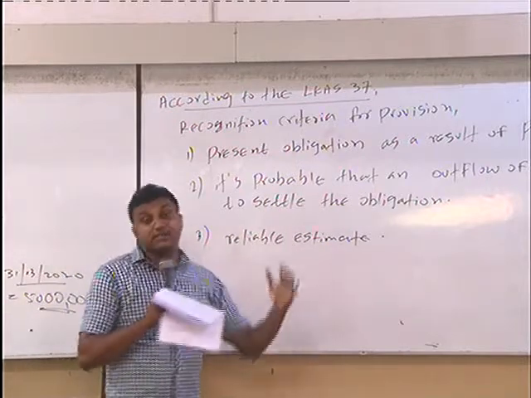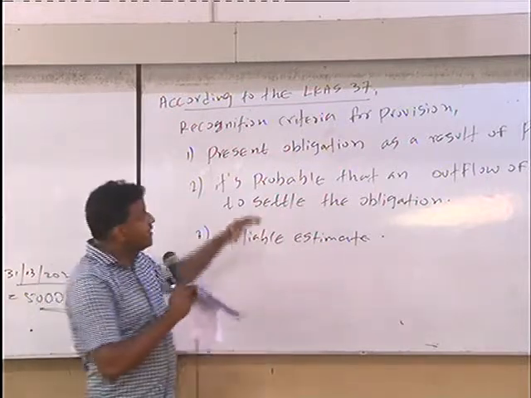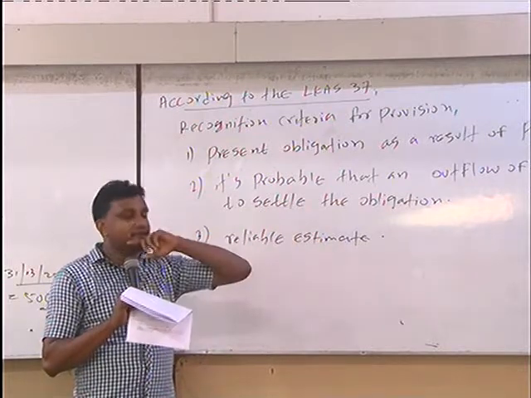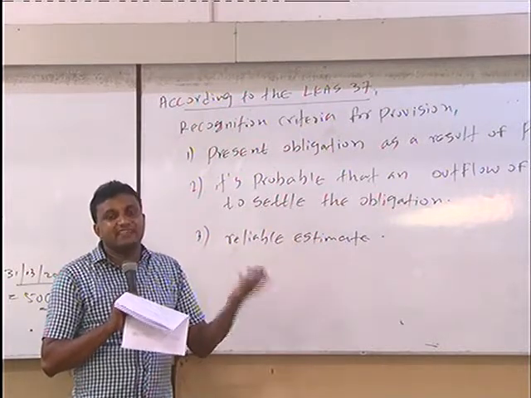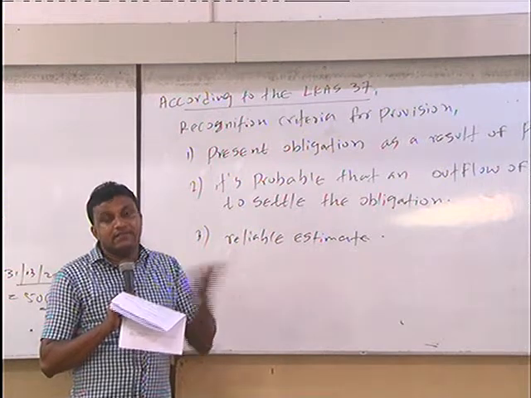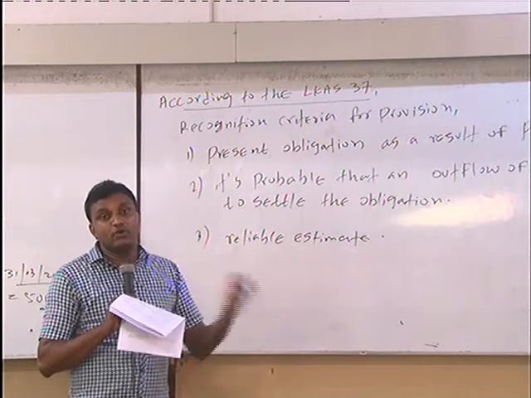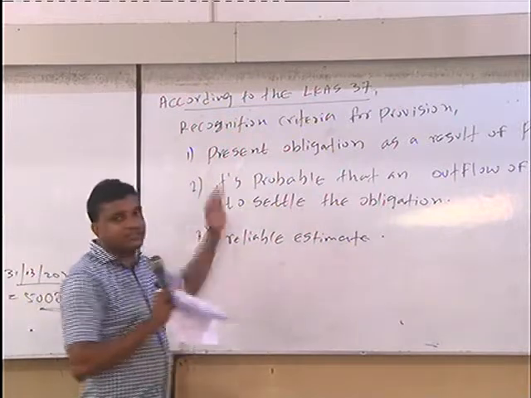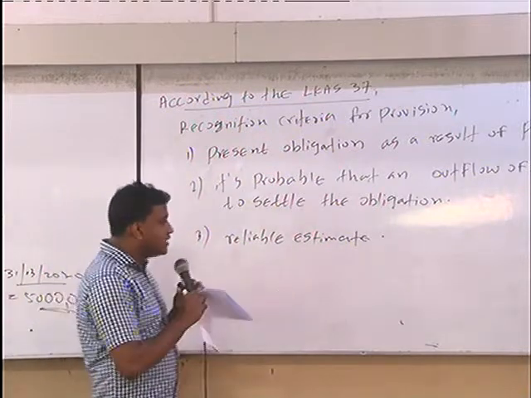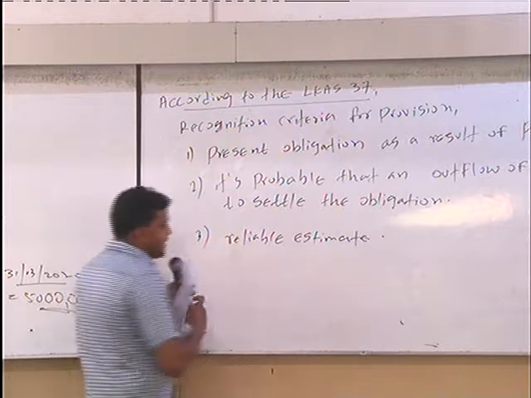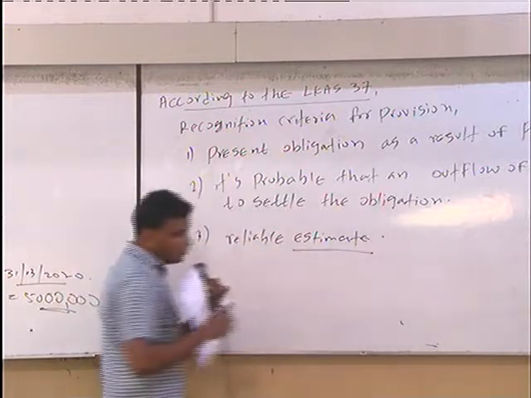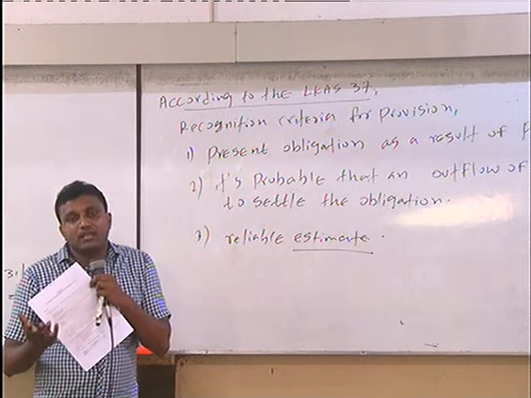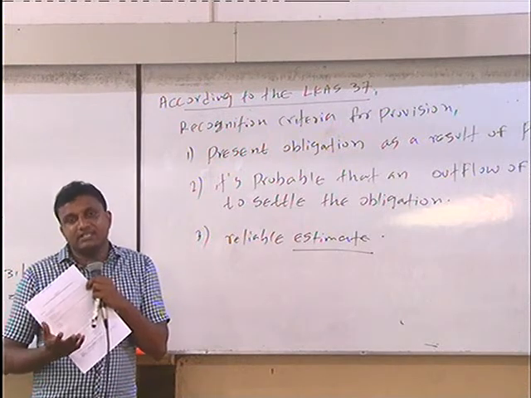Then reliable estimate. Yes, the thing is, in case of provision, it has still not happened, right? We don't have exact evidence whether it will occur in future or not, but we have an obligation. Then, at least to record this provision in our financial statement, there should be a reliable estimate, because you know that without figures, without an amount, you can't pass the journal entry in the financial statement.